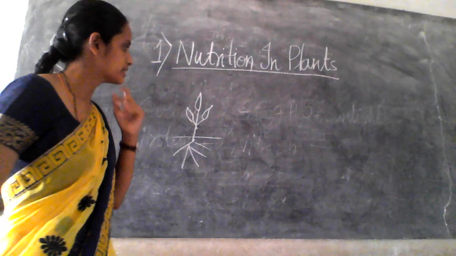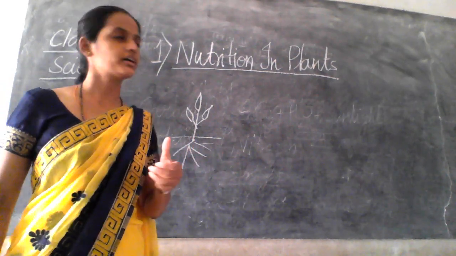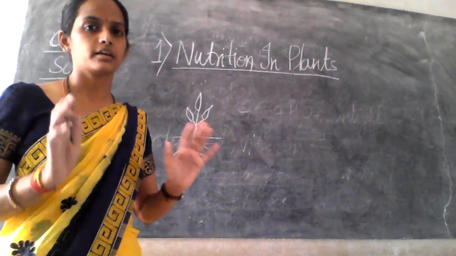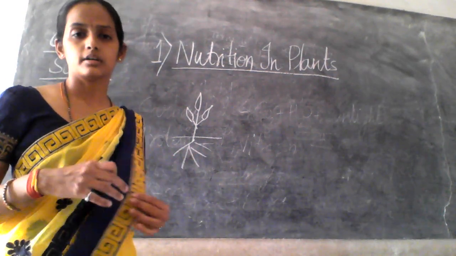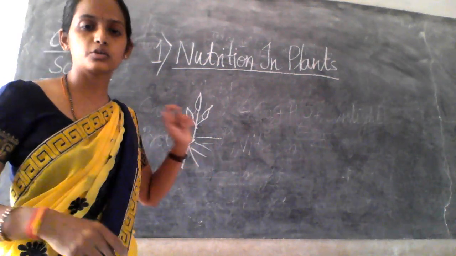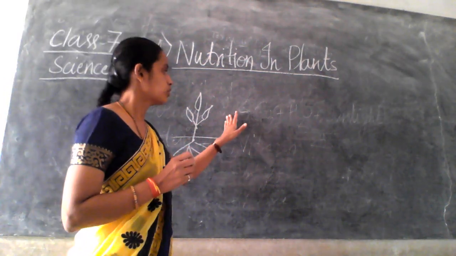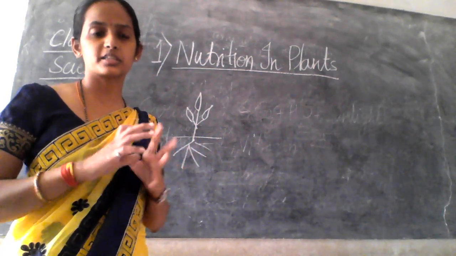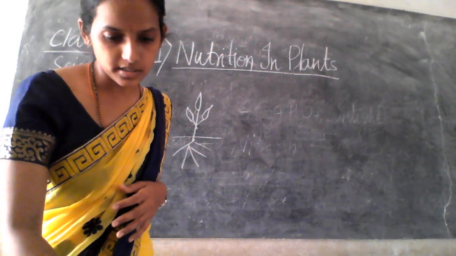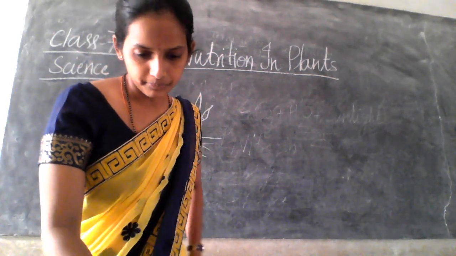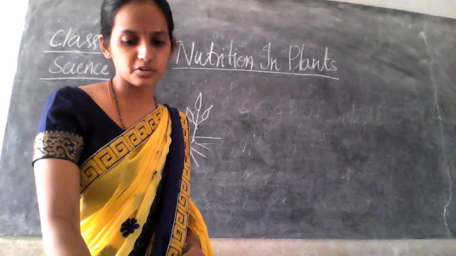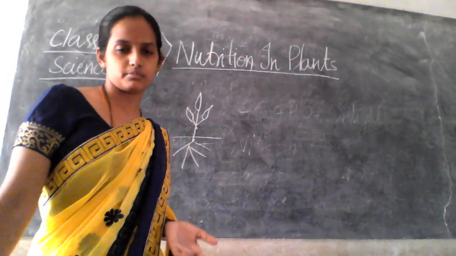What happens? The bacteria convert that atmospheric nitrogen into what? A usable form for the plants. Okay, so they convert the gaseous nitrogen which is present in the atmosphere into a usable form for the plants. As you can see, the soil has certain bacteria that convert gaseous nitrogen into a usable form, right?